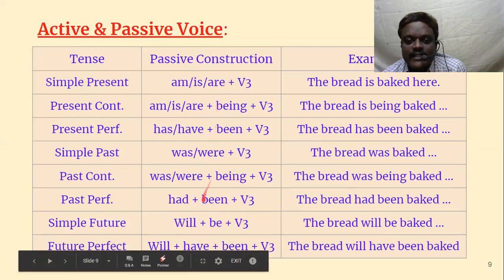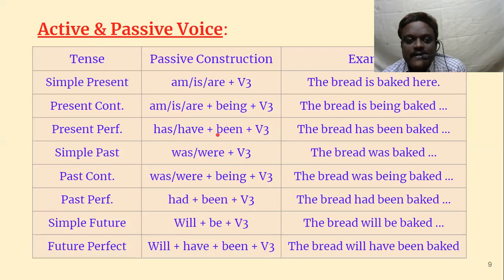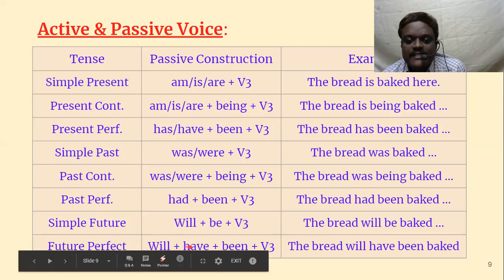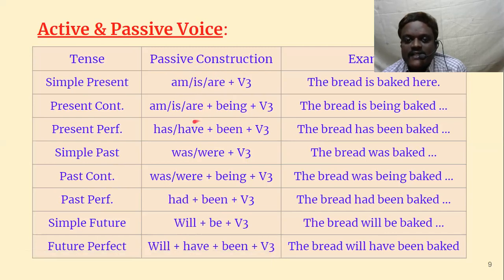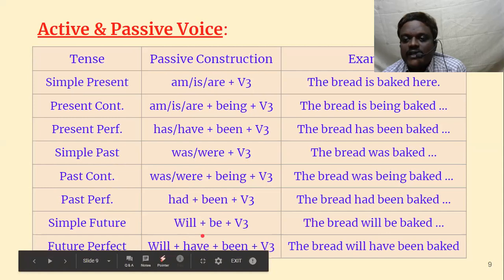See, to be plus V3, we have to add will. In the same way, have plus been plus V3 is present perfect tense, we add will: will plus have plus been plus V3. So even though there are 8 structures, actually you have to learn only 3. Once you learn these 3 structures, then all other things also will come the same way.